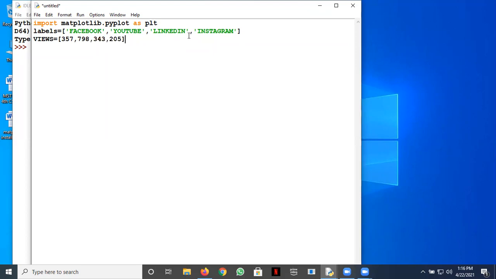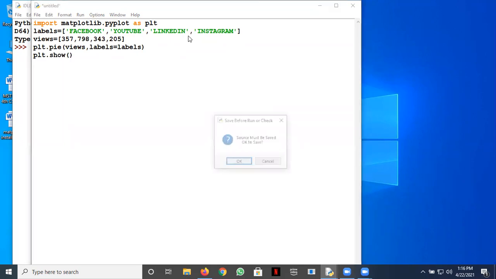Some things you can try on your own. It would be better if it is a similar sort of thing. Yeah, labels and views. And then we can plot a pie chart like this: plt.pie. We can write here views, comma, labels equal to labels. Let's see what it does. And obviously we need to call plt.show. Okay, let's run this.